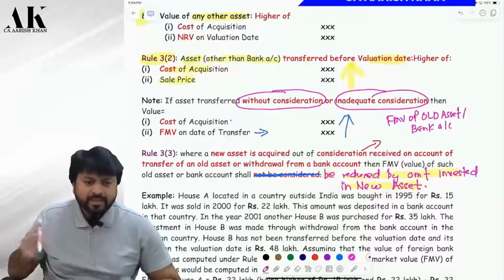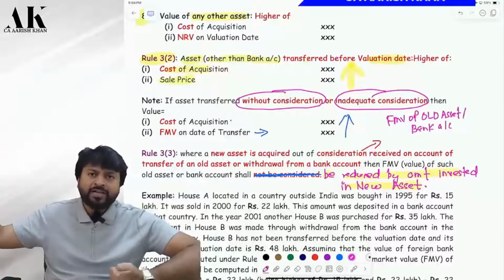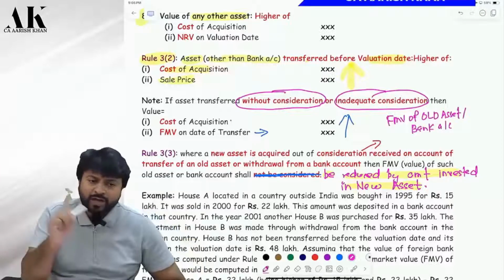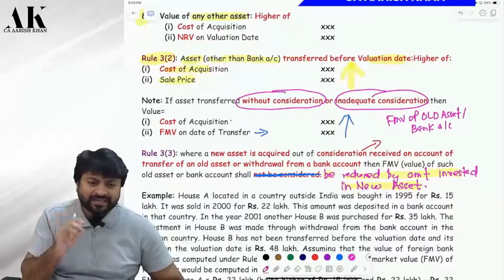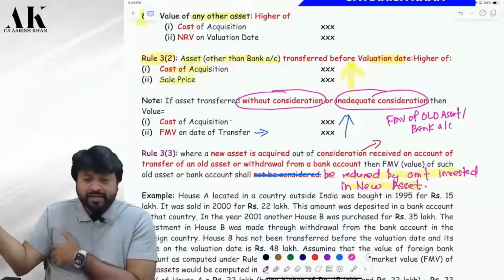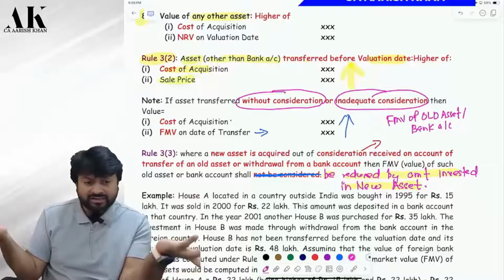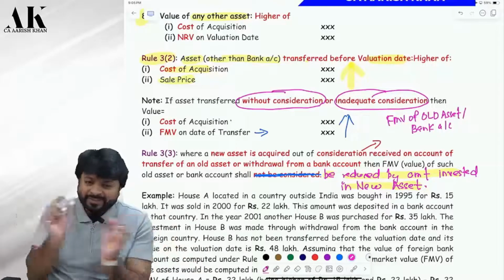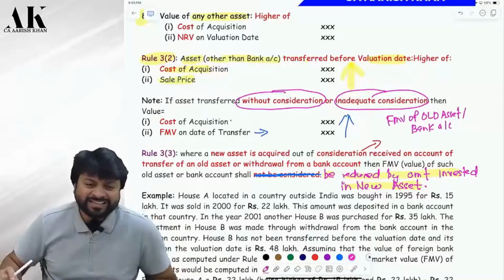Okay. Is it possible that in your bank account there was 50 crore rupees? So you would have paid tax on 50 crore, correct? Now you withdraw that 50 crore and bought an asset of 80 crore. So will you pay tax on 80 crore and 50 crore both? Only on 80 crore. That 50 crore should be reduced or not, Palani?